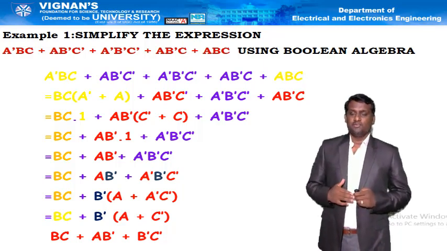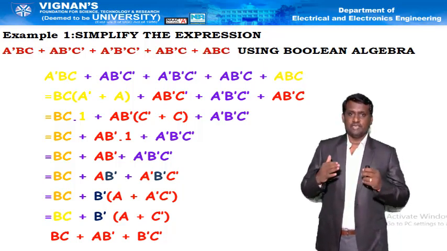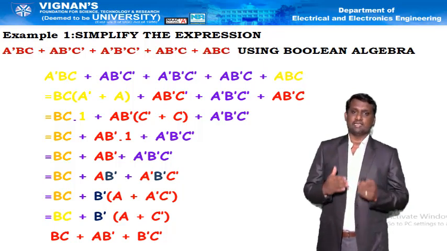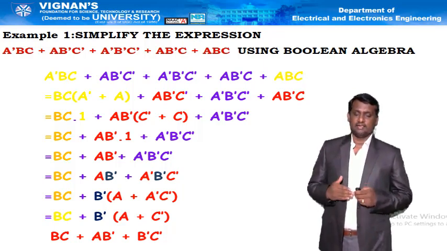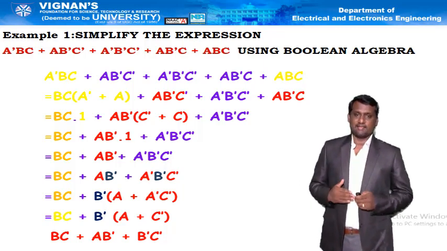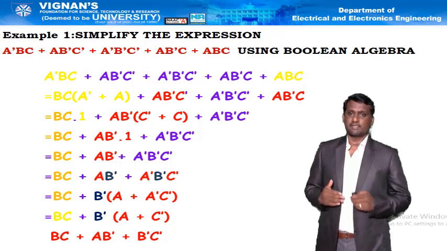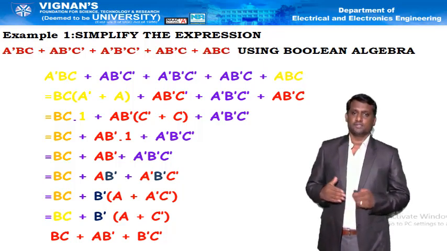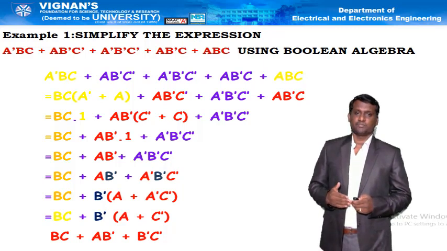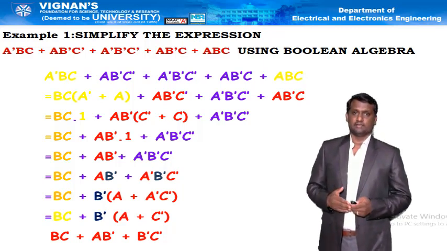The initial expression has 5 terms with 3 variables in each, so in total we have 15 variables, whereas the simplified expression consists of 3 terms with 2 variables each. That means 6 variables only.